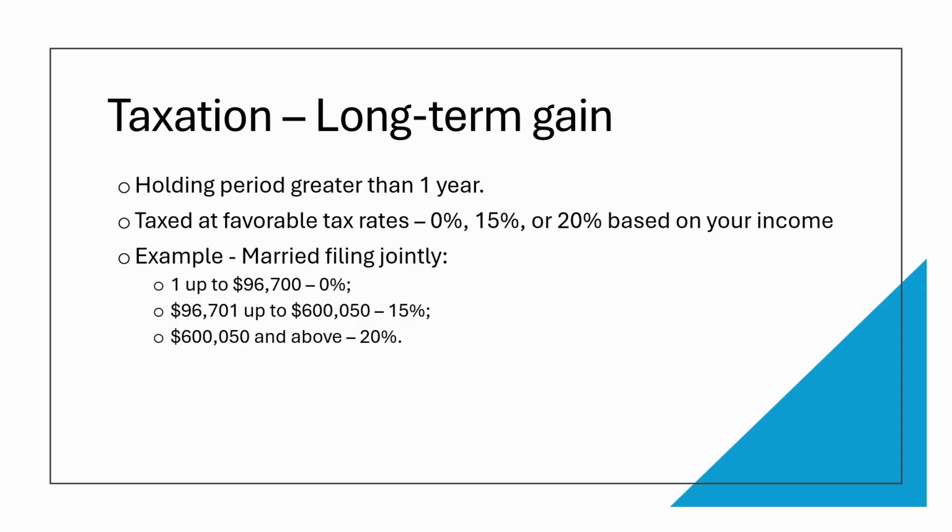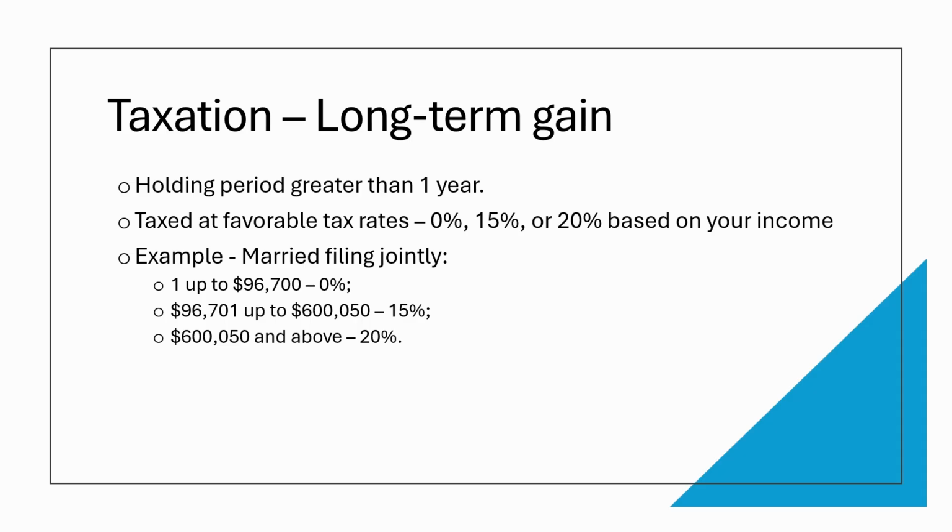Taxation on long-term gain. If you hold the stock for more than 1 year, the gain is taxed at a favorable tax rate. Like qualified dividends, it can be either 0%, 15%, or 20% based on your filing status and taxable income. For example, if your filing status is married filing jointly, you pay no taxes on long-term gains up to